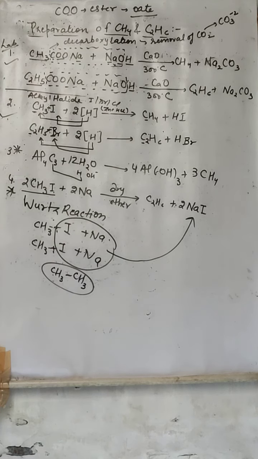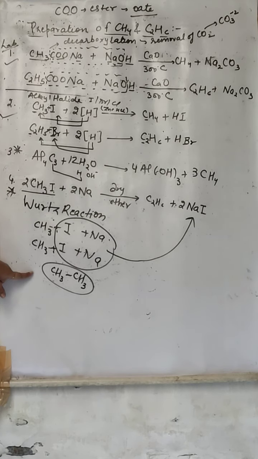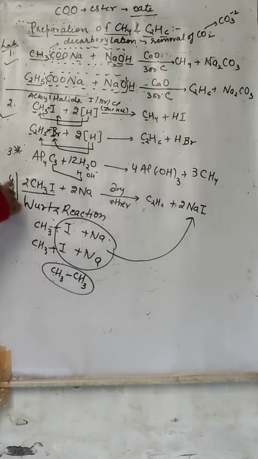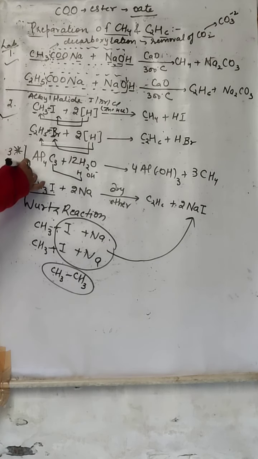If any reaction is having some condition, you need to give the condition, otherwise your marks will be deducted. So यहाँ पर they are going to form C2H6 and 2NaI. This is specific for the preparation of ethane. This reaction is specific for the preparation of methane.